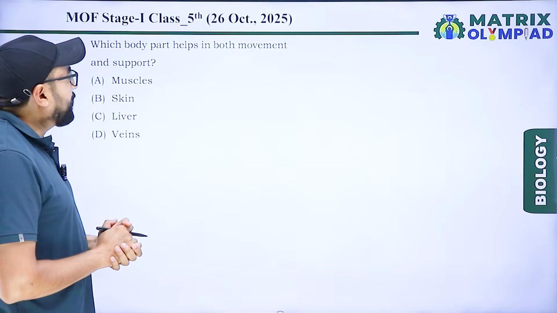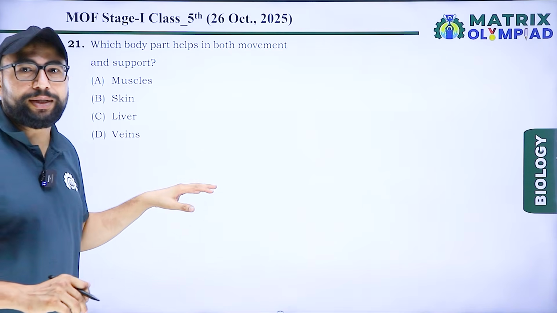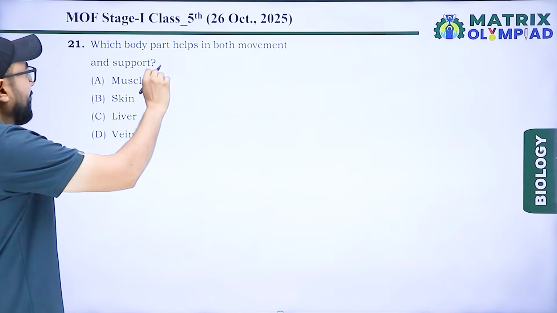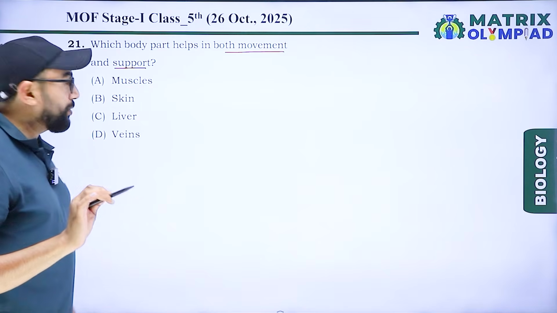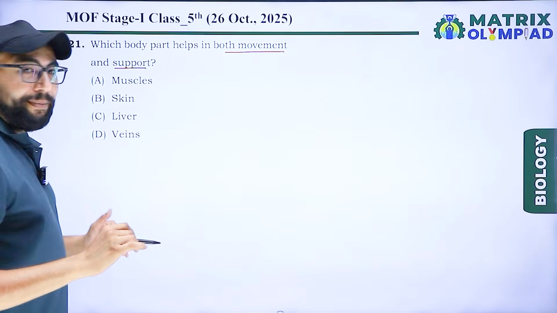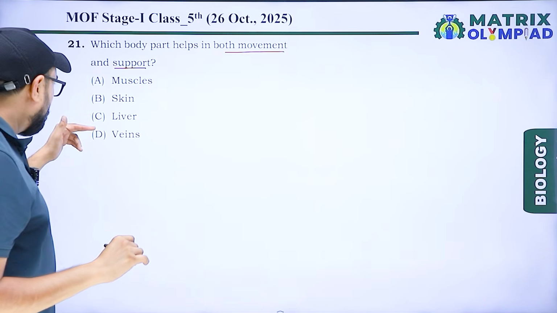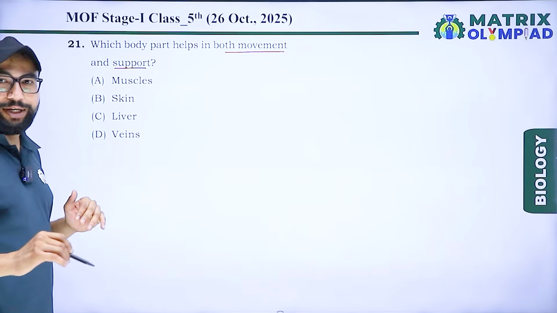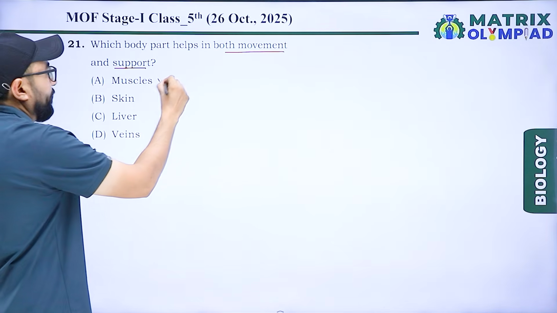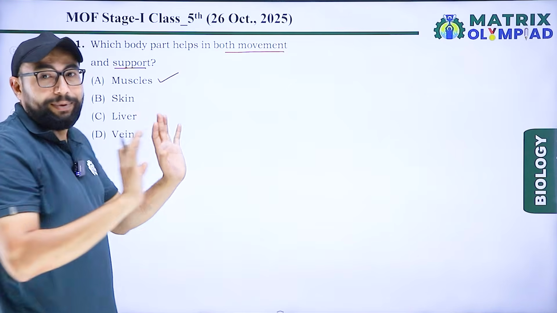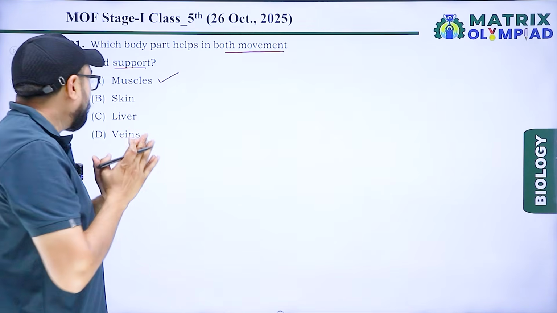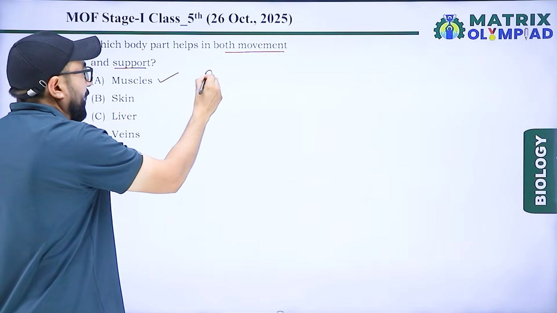Which body part helps in both movement and support? First is muscle, second skin, third liver, and vein. Muscle. Muscle is the supportive and movable part of the body. So our right answer is option A.